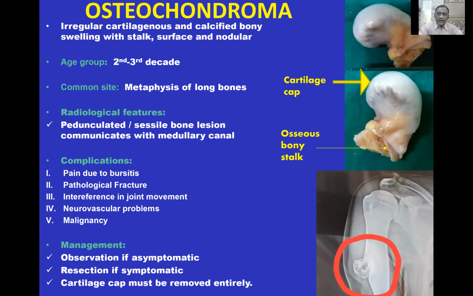Radiologically, it could be pedunculated or sessile. If it is sessile, it communicates with the medullary canal of the parent bone. There are 5 known complications: pain, pathological fracture, interference with the joint movements, neurovascular problems, and malignancy. Management: observation only if it is asymptomatic, resection if it is symptomatic. And these are the symptoms, 5 symptoms.